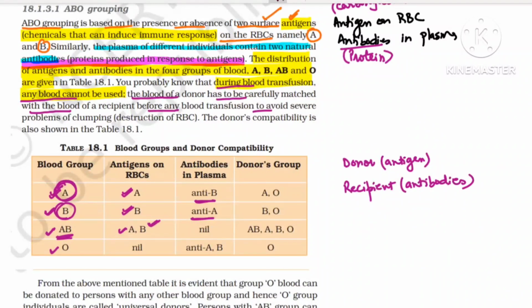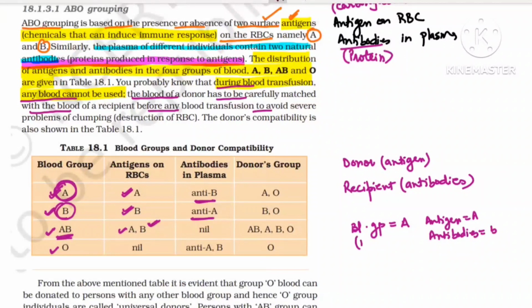Suppose, let us assume one person's blood group is A. If the blood group is A, it means the antigen is A and the antibody is B. This much is clear now? Now, who can give the blood?